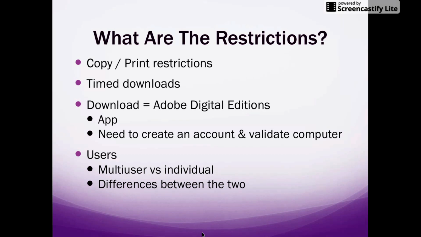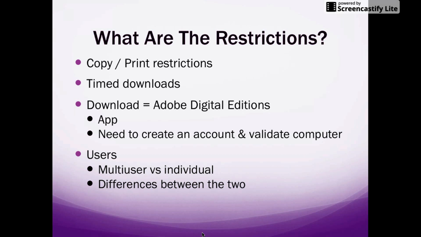Once you do that, you can sync whatever you have in your library onto whatever handheld device you have. I also need to let you know that if we have a book on, say, EBSCO or any other similar platform, you will need to create an account on that particular platform. I know that is extremely annoying to have to do, but this is how companies keep track of what books are being downloaded and to whom. So the good news is that you can download a book and use it anywhere. The bad news is that you have to create an account. But another good news is that you only have to do it once.